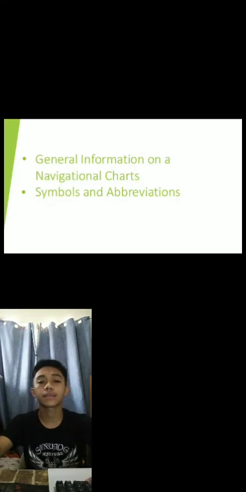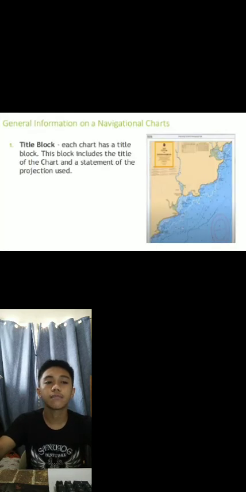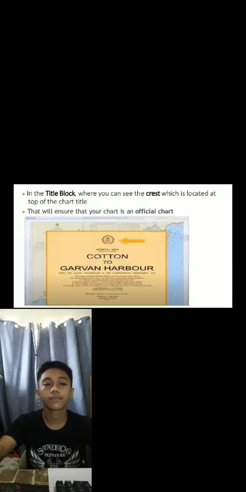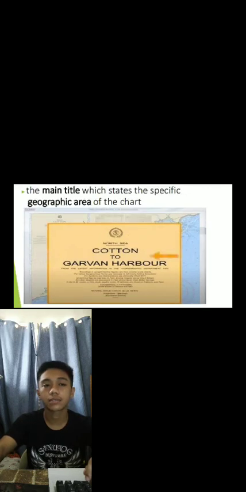The last topic that I will discuss is the general information on navigational charts. The first is the title block. Each chart has a title block. This block includes the title of the chart and the statement of the projection used. In the title block, you can see the crest, which is located at the top of the chart title, that will ensure that your chart is an official chart.